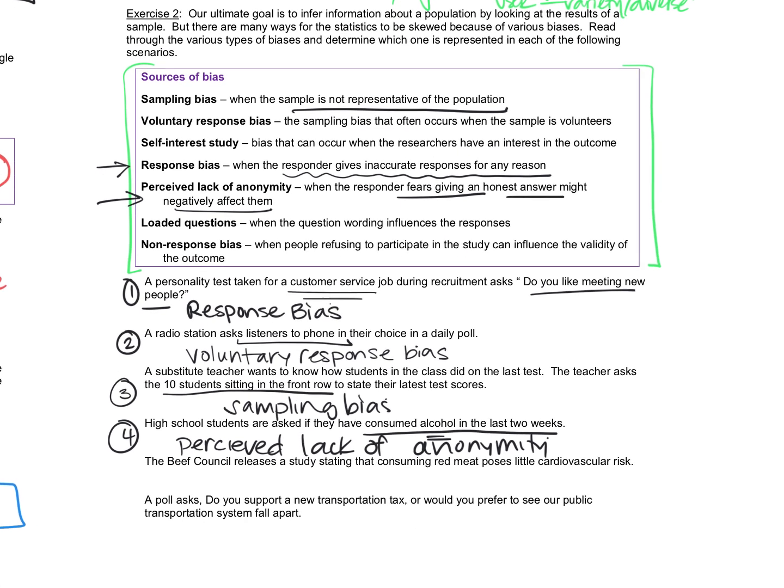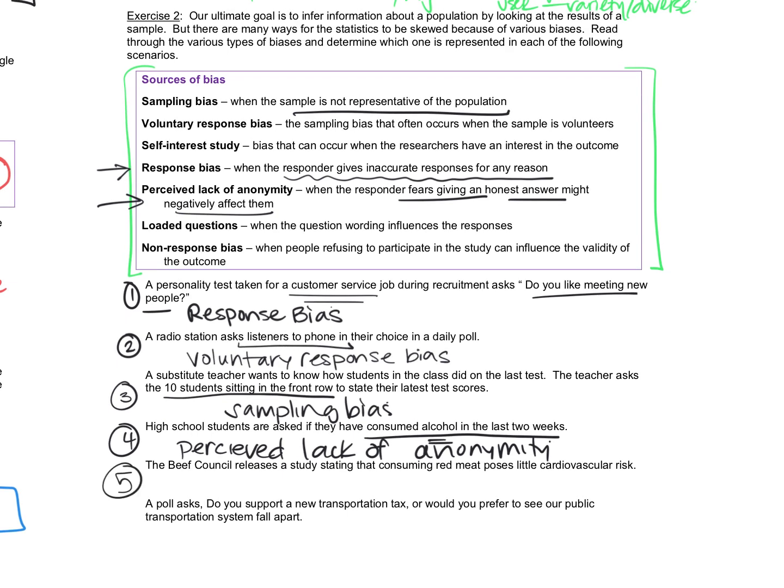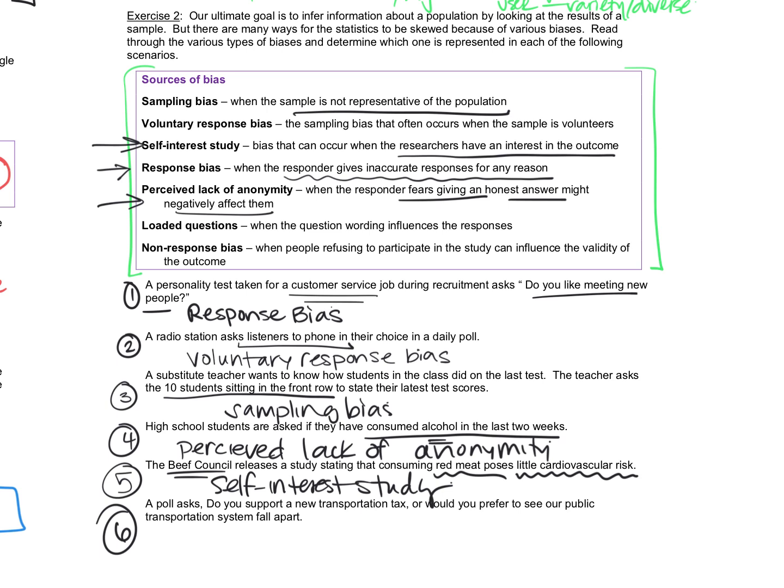For number 5, the Beef Council releases a study stating that consuming red meat poses little cardiovascular risk. So the Beef Council themselves is doing a survey about red meat. That would be some bias going on there because the researchers have an interest in that outcome, for sure. They want their product to not have a big cardiovascular risk because then other people will not eat beef. So that one will for sure be a self-interest study.